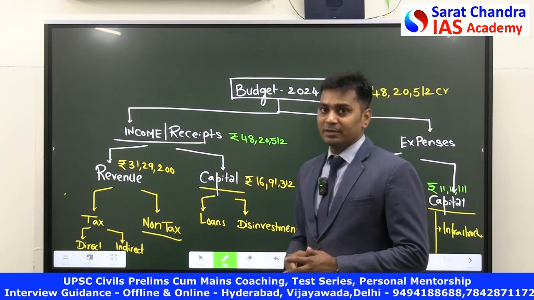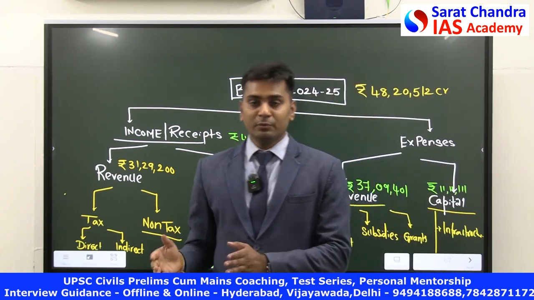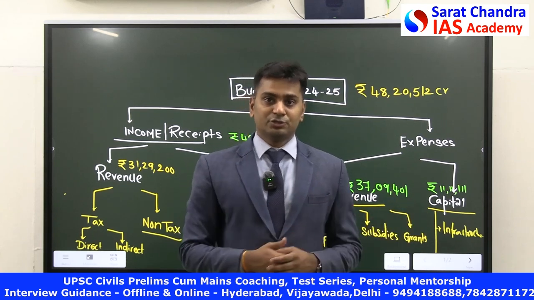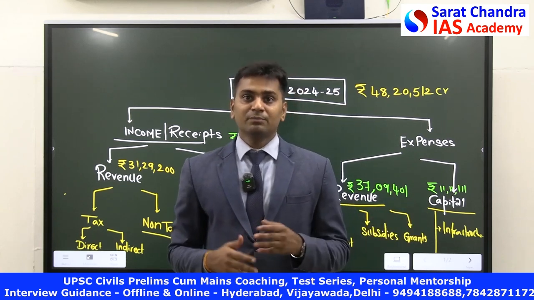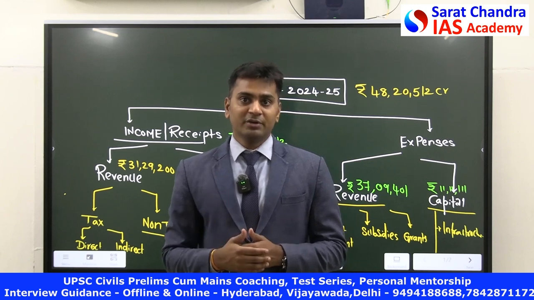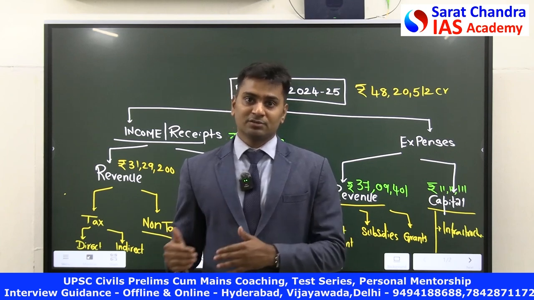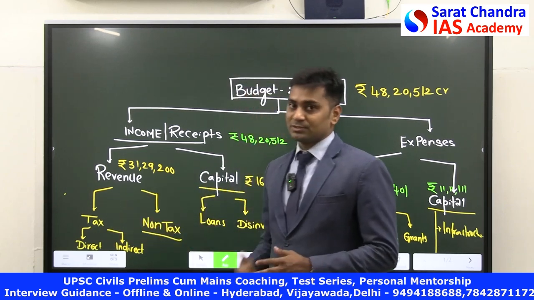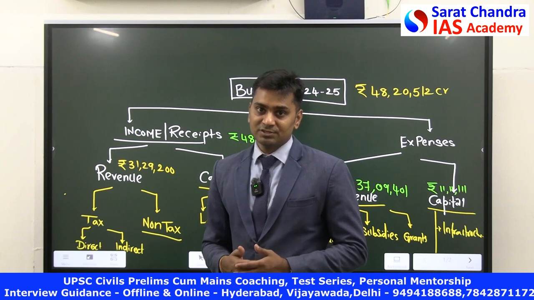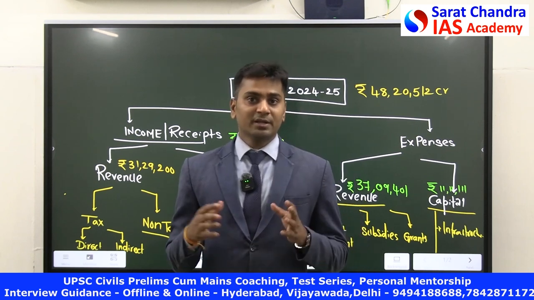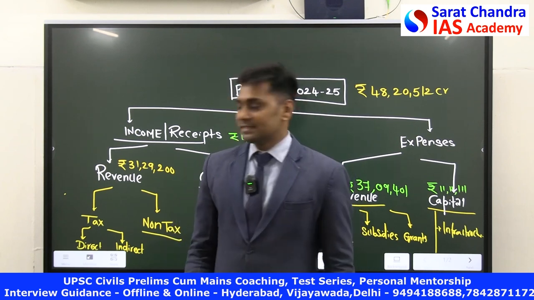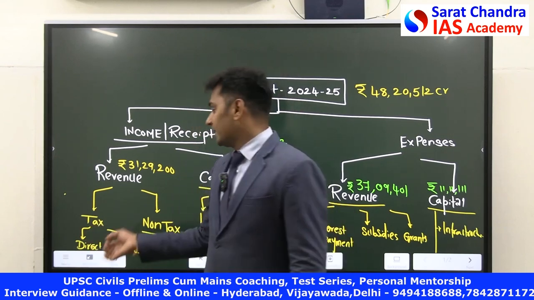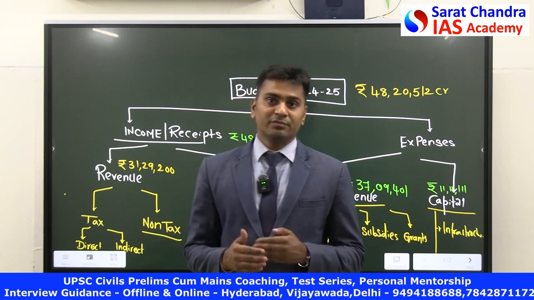In the income component, there are again two ways. One is revenue income, the second one is capital income; likewise, revenue expenditure and capital expenditure. What is revenue income? Income that will not create burdens for the Government of India, nor will it reduce the assets of the Government of India. That is of two types, taxes or non-taxes. Tax is an obligation of the citizens towards the government. Again, there are two taxes depending upon the incidence and impact. Direct taxes if the incidence and impact are on the same person. Indirect tax if the incidence and impact are on different persons.